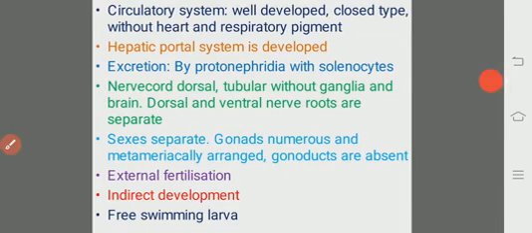Then coming to the other system, that is the circulatory system. Here the circulatory system is highly developed. A well developed circulatory system is seen, and it is of closed type.